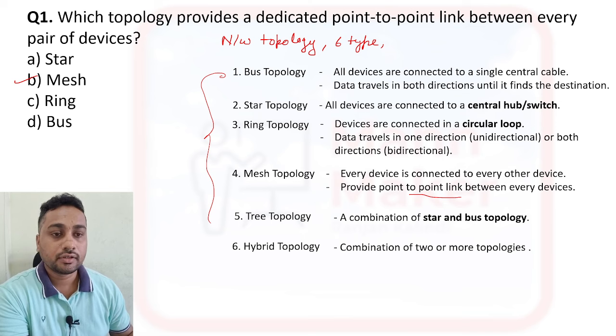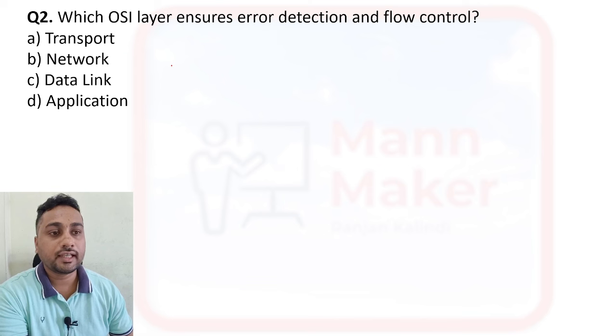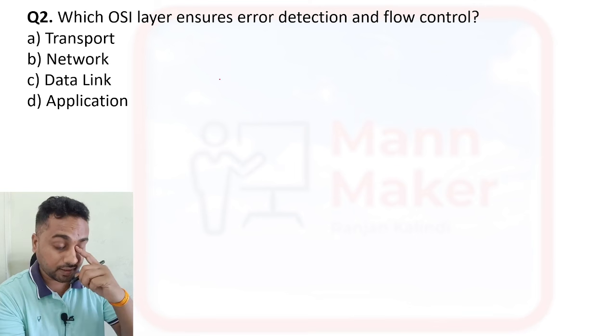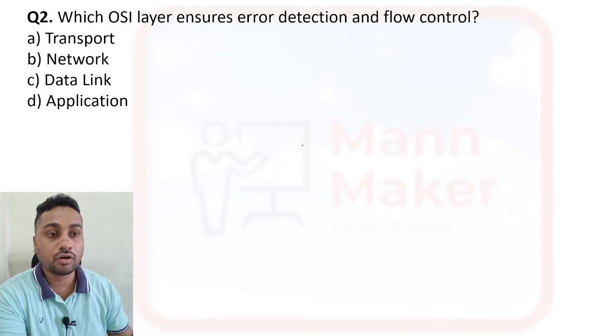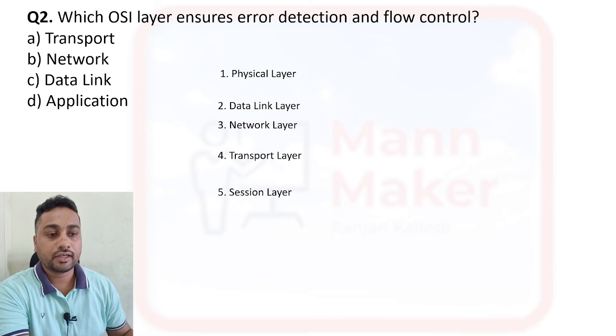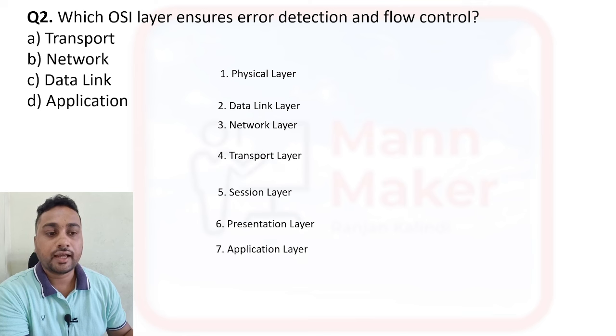Now the next one: which OSI layer ensures error detection and flow control? The OSI model is Open System Interconnection, and we have 7 layers in the OSI model. First is the physical layer, then the data link layer, network layer, transport layer, session layer, presentation layer, and application layer.